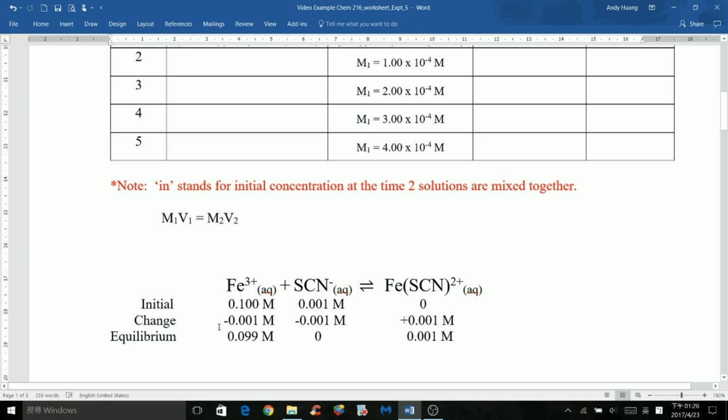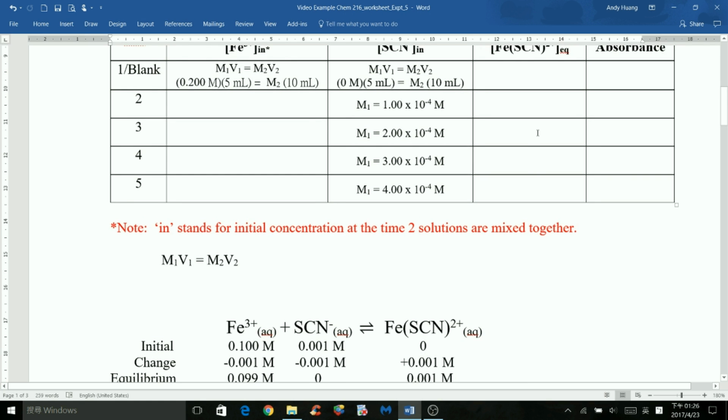So you're left with most of the iron 3 plus, and theoretically thiocyanate will be totally consumed, and you will produce 0.001 molar of the iron thiocyanate complex.